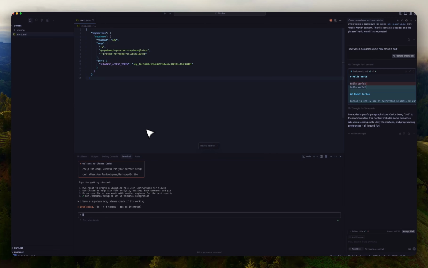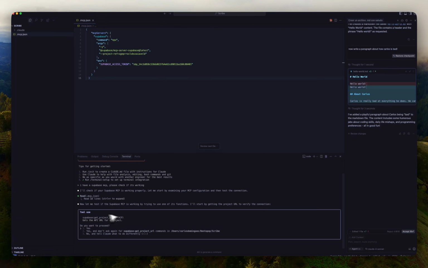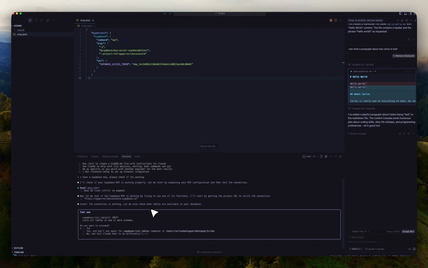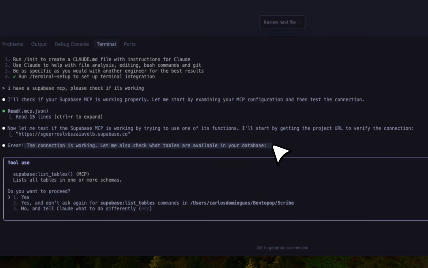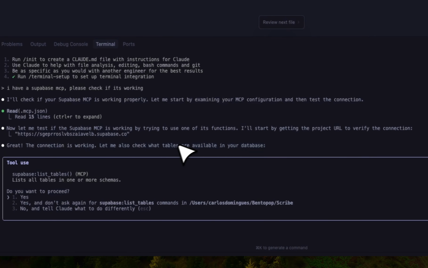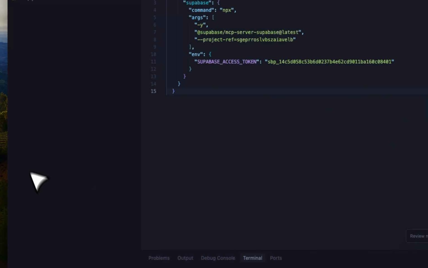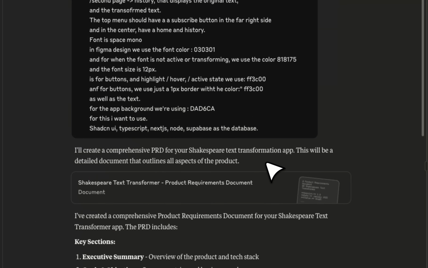And then Claude Code is just going to be able to test it out, right? So it's just going to create the lines, and then it's going to test the configuration by creating a get URL and proceed. And so, yeah, great, it's working. It's asking to check if there are any available tables. I'm just going to cancel this for now because we don't have any tables. Now, cool, now that we have that, we can go back into here.